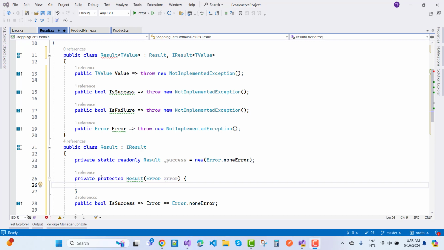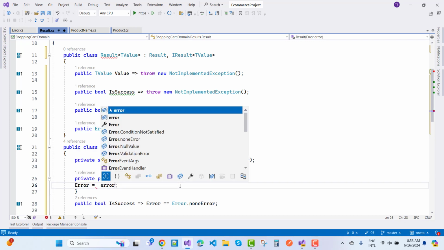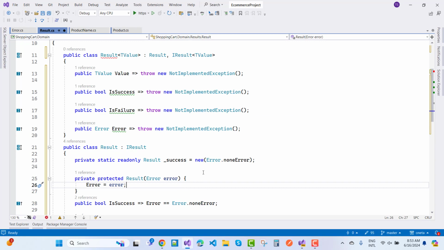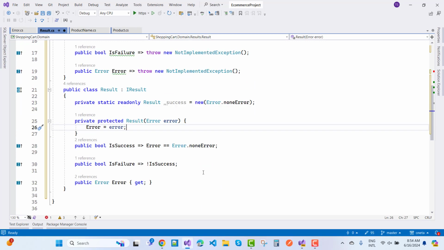Okay, so that we can define here, we just pass error dot none error, so that we can pass error equals to error. Okay, so that's fine.